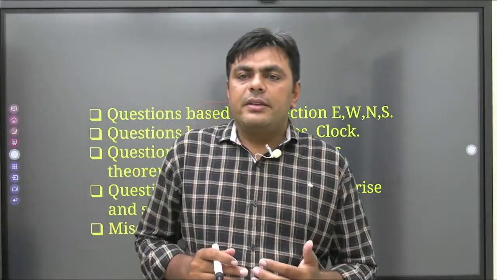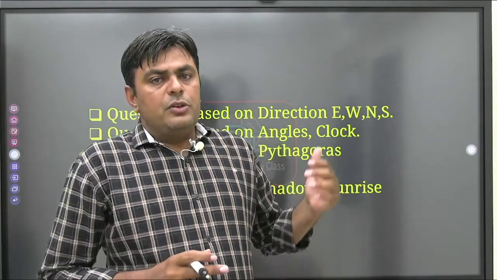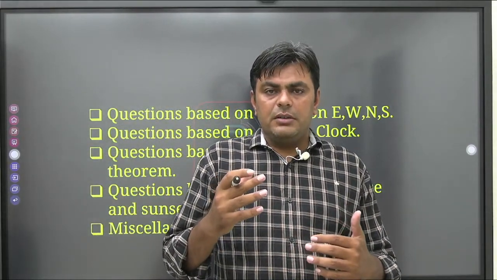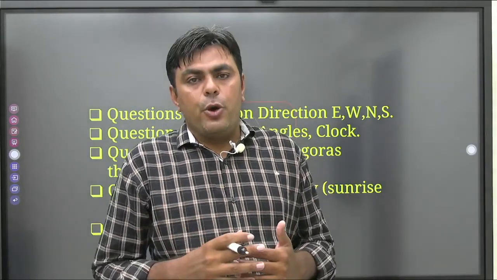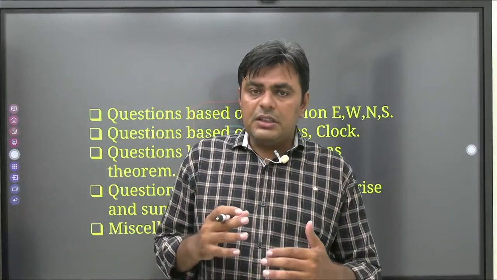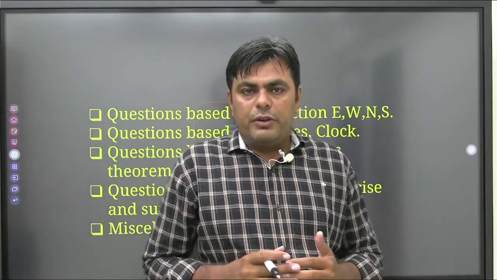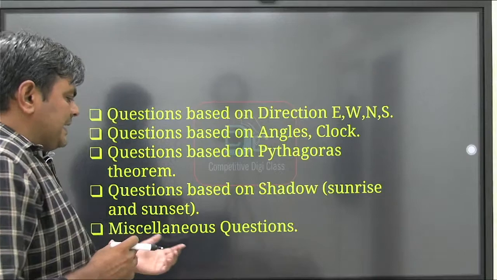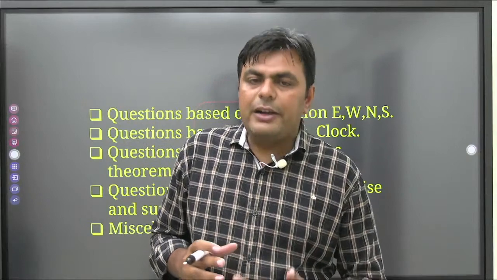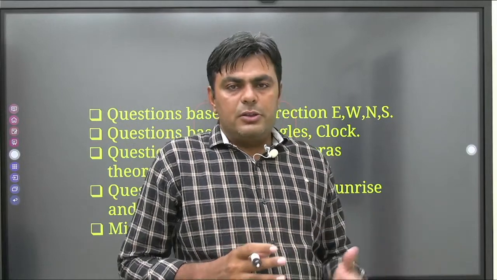Now next is questions based on shadow, that is sunrise and sunset. We know that the sun rises in the east direction, and it sets in the west direction. So we are also going to see the questions based on shadow: in which direction the shadow of a person falls, whether it is in the direction of east or west. And last, we will see some miscellaneous questions, some hard questions that they mostly ask in the examination.